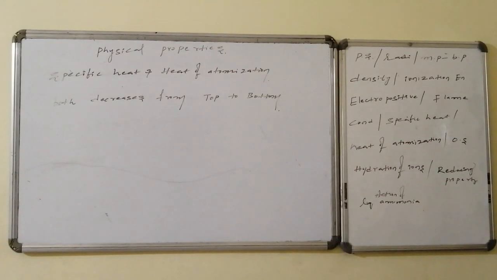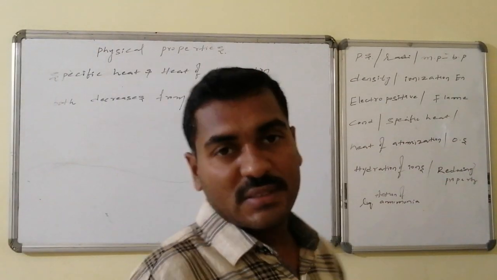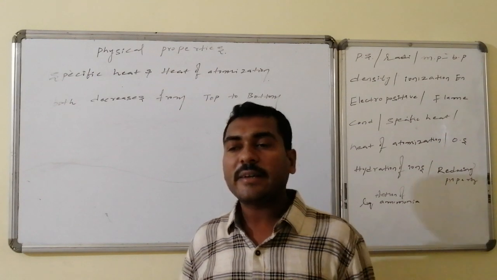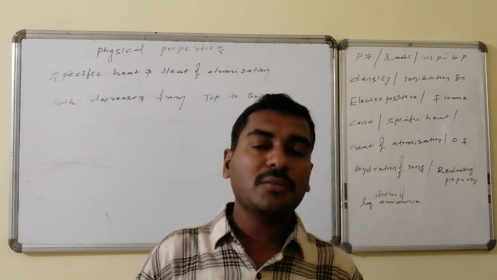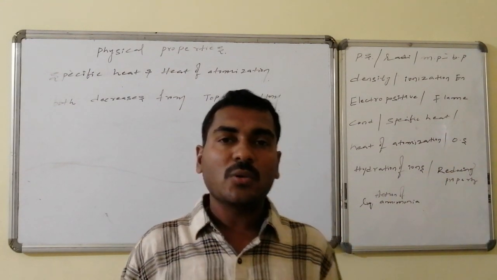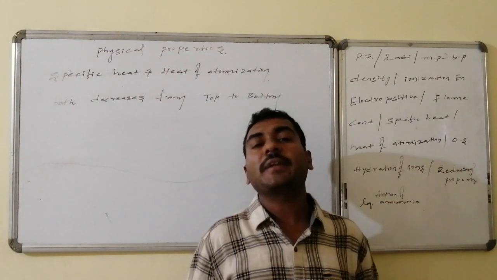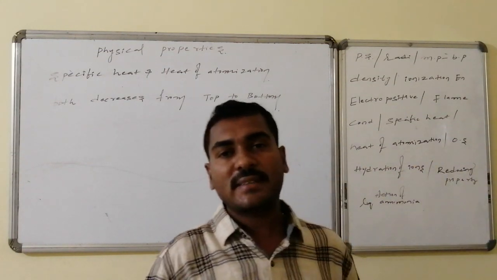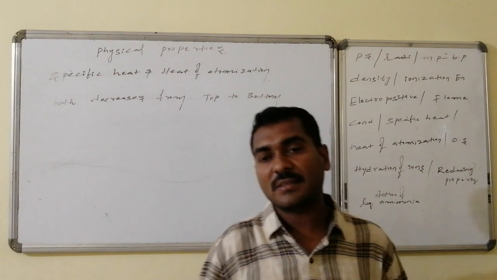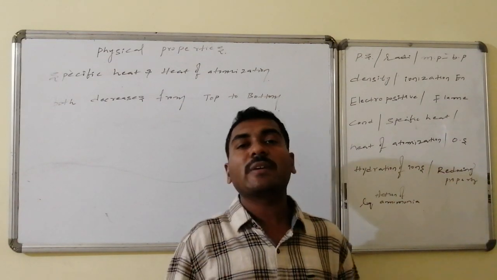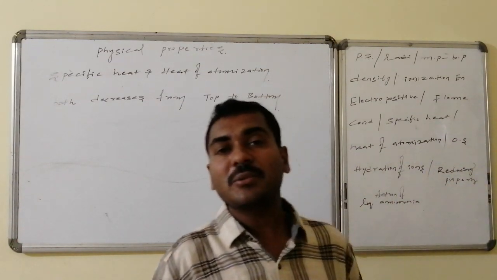Specific heat is the heat energy required to raise the temperature of the system by 1 degree. Heat of atomization is the energy required to break the cohesive attractions and to make atoms free from all varieties of cohesive attractions. Both of these quantities decrease from lithium to cesium.